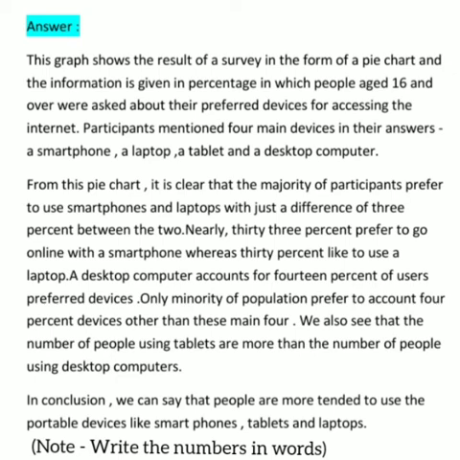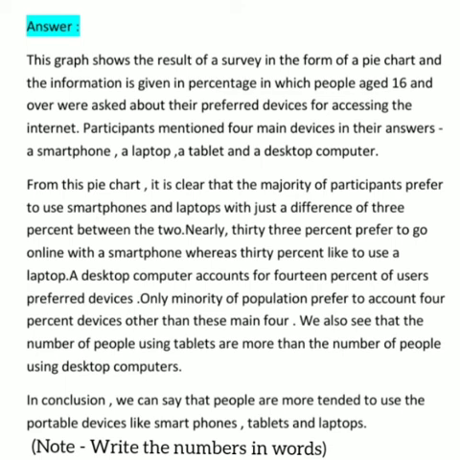Then, paragraph 2 describes the interpretation of the data. From this pie chart, it is clear that the majority of participants prefer to use smartphones and laptops, with just a difference of 3% between the two. Nearly 33% prefer to go online with a smartphone, whereas 30% like to use a laptop.